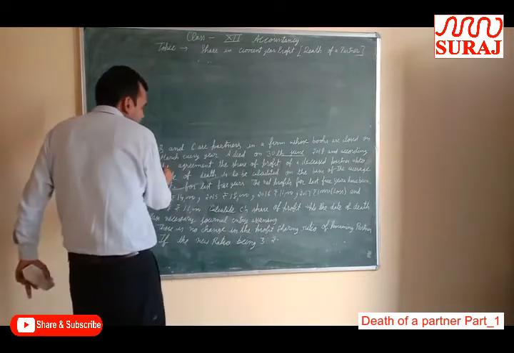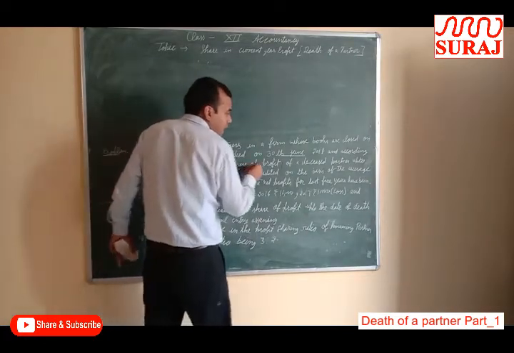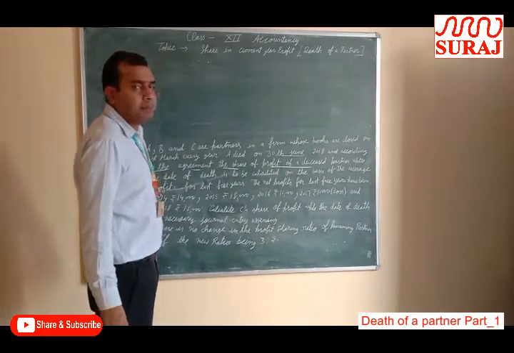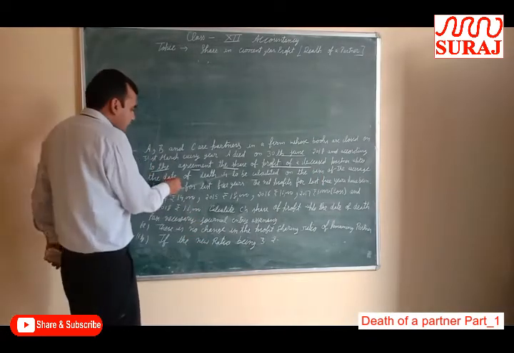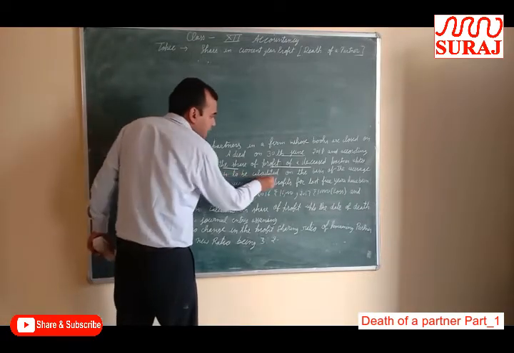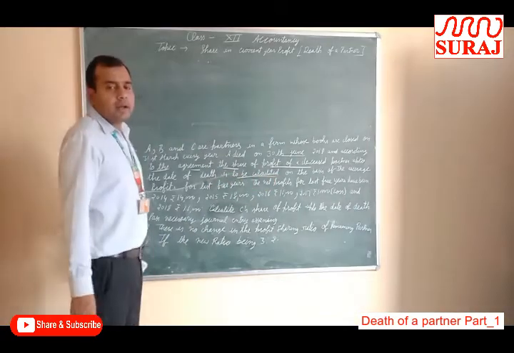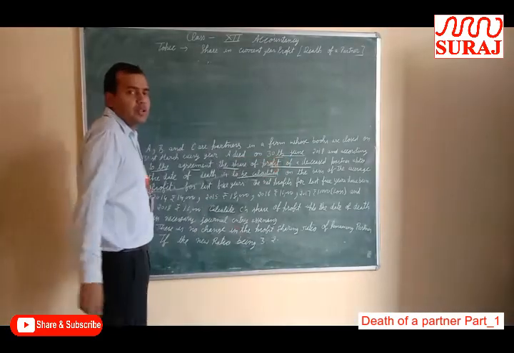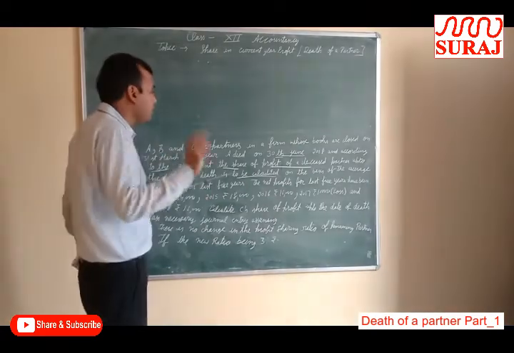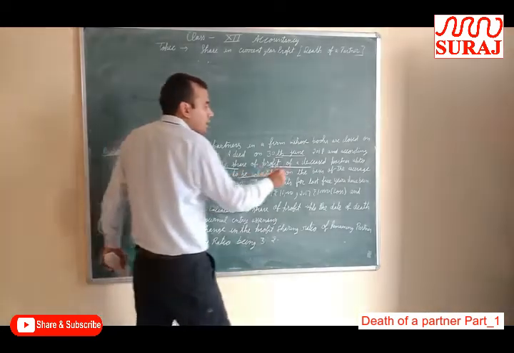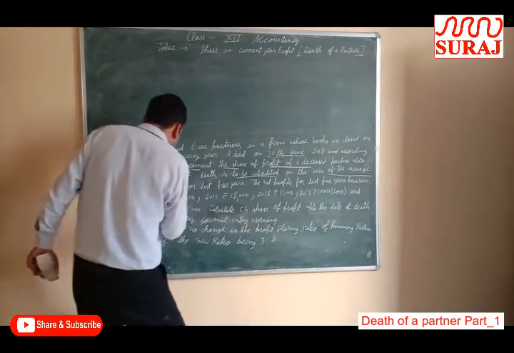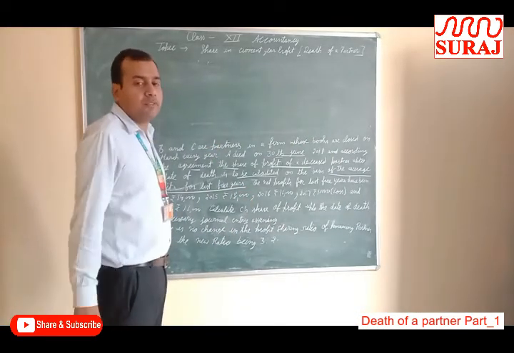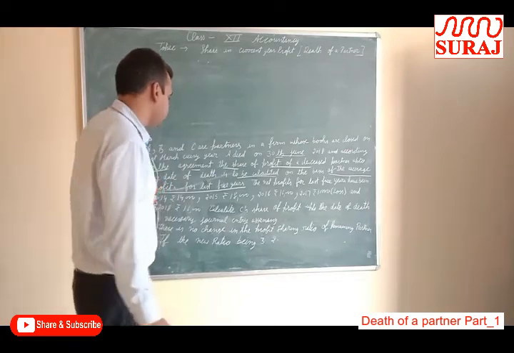According to the agreement, the share of profit of the deceased partner up to the date of death is to be calculated on the basis of the average profit of the last 5 years.